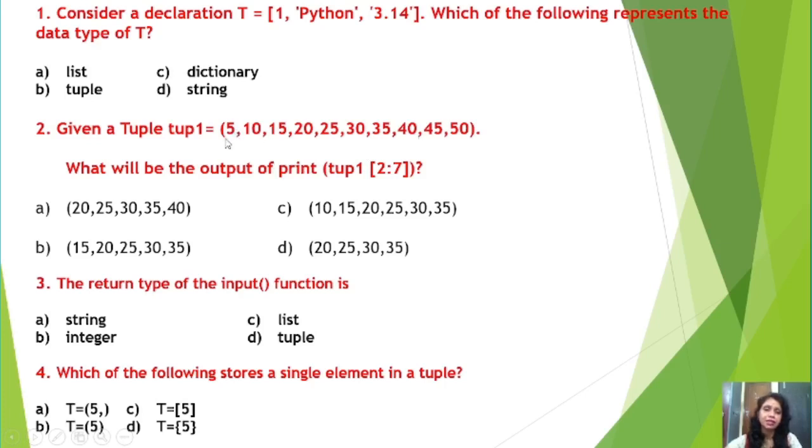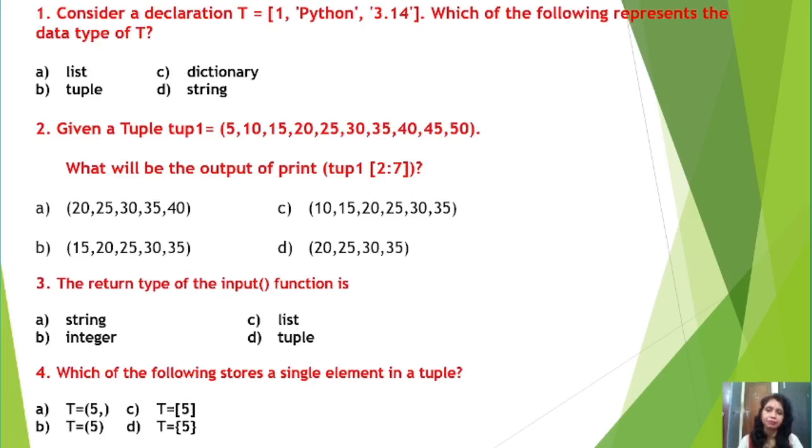So this is your starting index number 0. Now you have to find out the element from index number 2. Do you know which one is the element at index number 2? That is 15. And you have to move forward from index 2, 3, 4, 5, 6, 7. So 40 is the element stored at index number 7. So the stop index number is 7, but students, you can't access the element at the stop index.